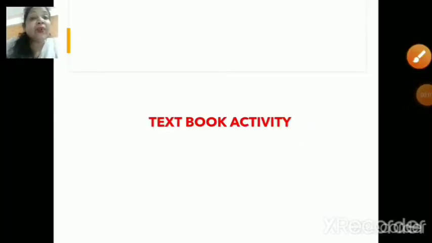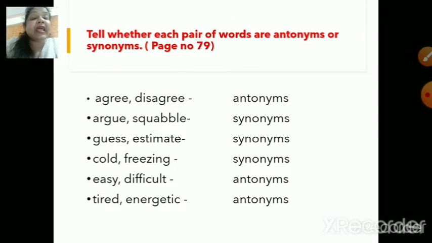Now, children, we will quickly start with some textbook activity based on dictionary. So make sure, children, that you are going to sit with your grammar textbook. Now, let us go ahead and check one wonderful activity. Now, tell whether each pair of words are antonyms or synonyms. Page number 79. I repeat, children, go to page number 79.